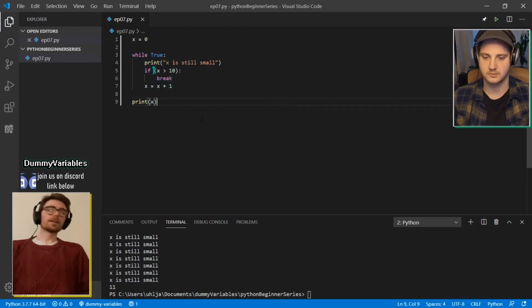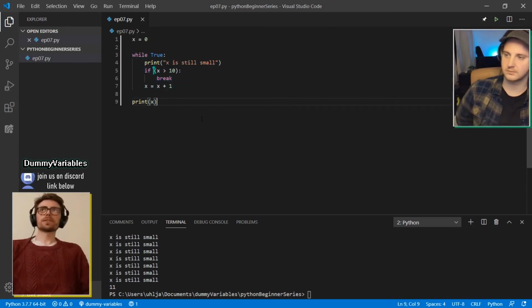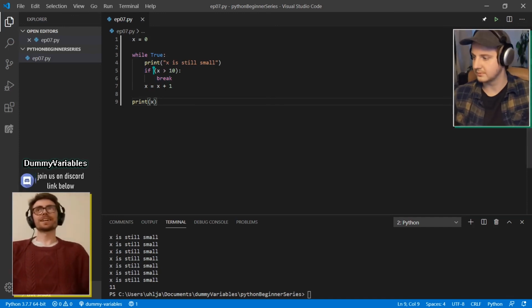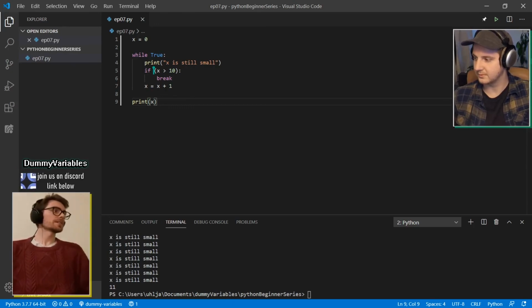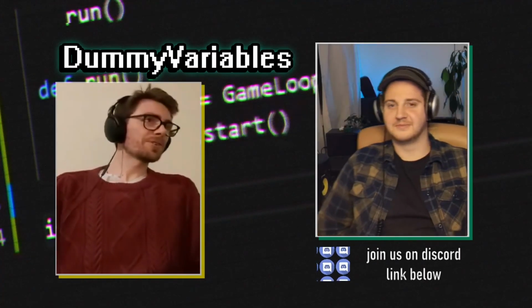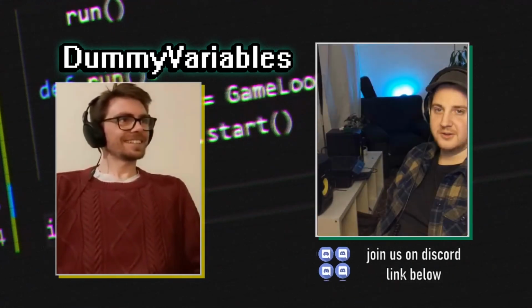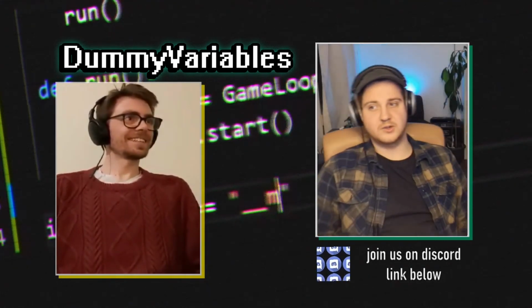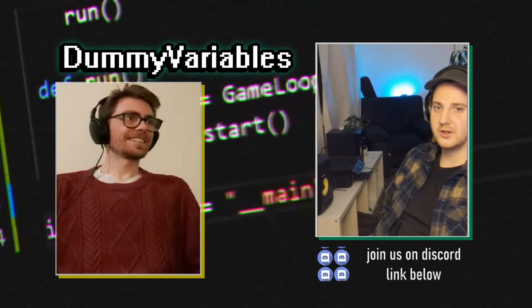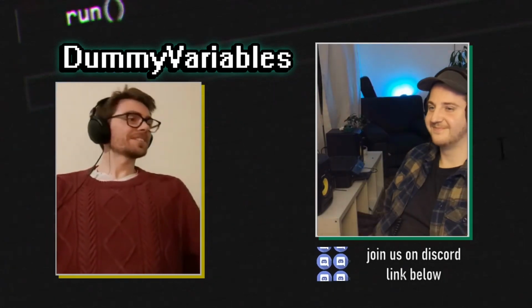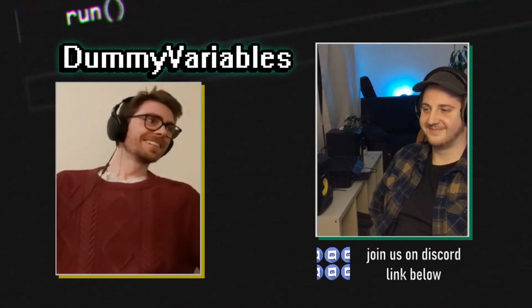Excellent. So that's while loops. That's the basics of them, at least. Obviously, you can do a lot with these. Anything unclear? Any more questions? Do you feel like you've learned it? I think I learned it pretty well. I'm excited to see how I can use that in more complex code in the future. Sure thing. Well, join in next time. See ya.